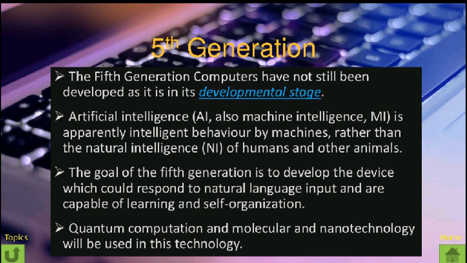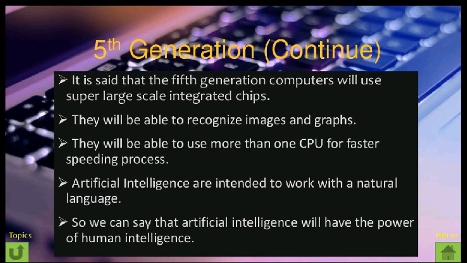Quantum computation and molecular and nanotechnology will be used in this technology. It is said that the fifth generation computer will use super large scale integrated circuit chips. They will be able to recognize images and graphics. They will be able to use more than one CPU for faster processing. You can say that parallel processing will be done in fifth generation computers.